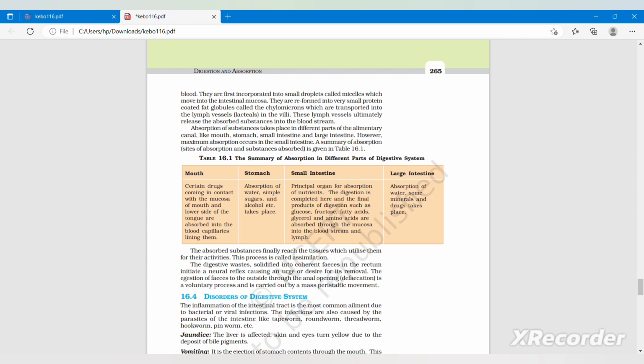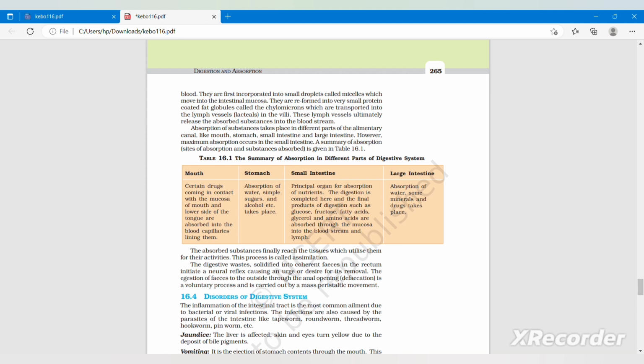Absorption of substances takes place in different parts of the alimentary canal like the mouth, stomach, small intestine, and large intestine. However, maximum absorption occurs in the small intestine. A summary of absorption, site of absorption, and substances absorbed is given in table 6.1. In the mouth, certain drugs coming in contact with the mucosa of the mouth and the lower side of the tongue are absorbed into the blood capillaries lining them.